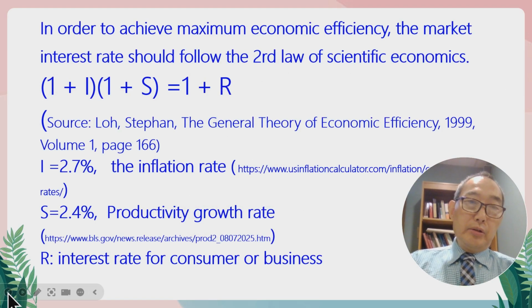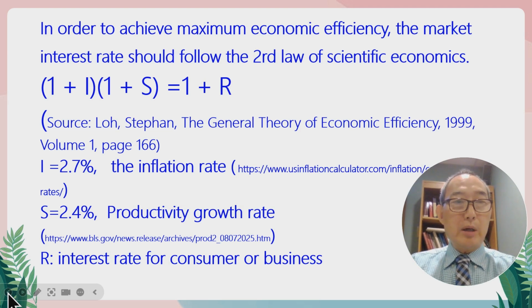In order to achieve maximum economic efficiency, the market interest rate should follow the second law of scientific economics. That's why I say that the Federal Reserve Bank's current interest rate is wrong. Why? Because we should follow the scientific law when we manage the economy. Here, this formula presents the scientific law, which tells us how to set the correct interest rate for an economy.